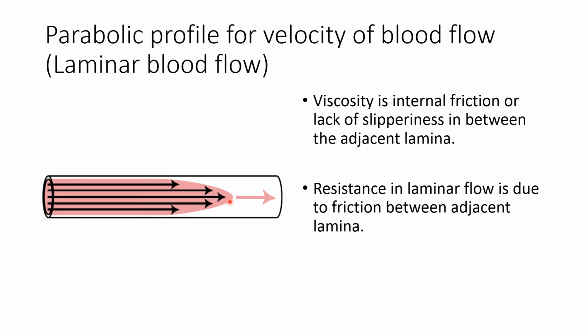So because of that, the central lamina moves at the fastest rate and the peripheral lamina move at the slowest rate. So here we can see the parabolic profile for the velocity of the blood flow, where the central lamina moves at the fastest rate, and the peripheral lamina move at the slowest rate in comparison to the central lamina.